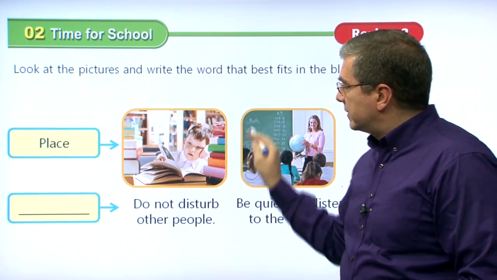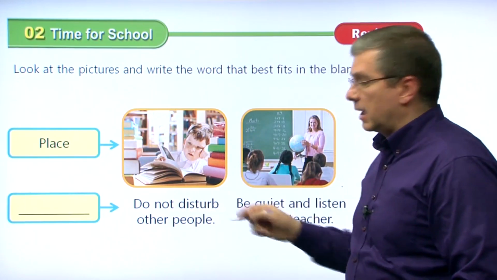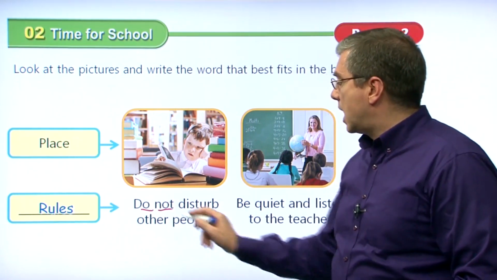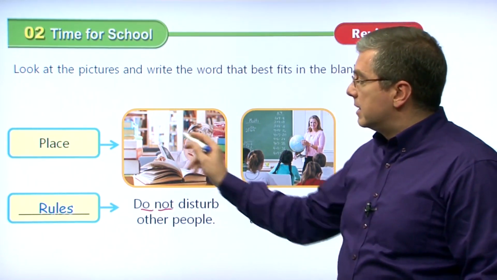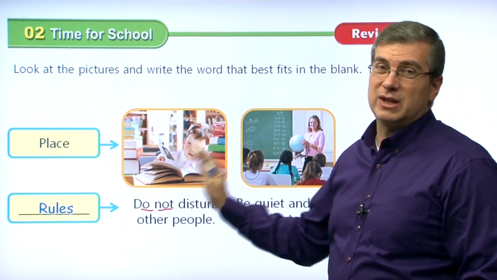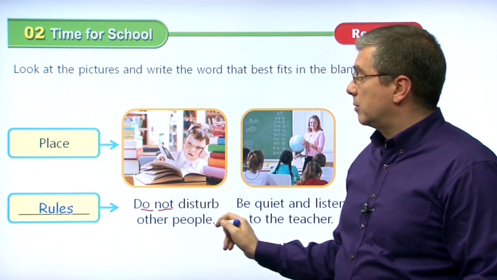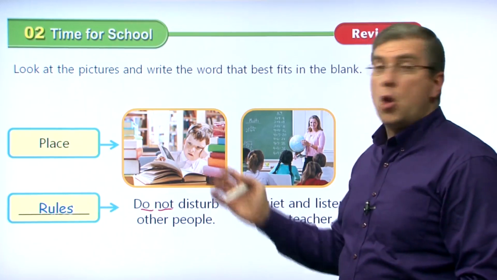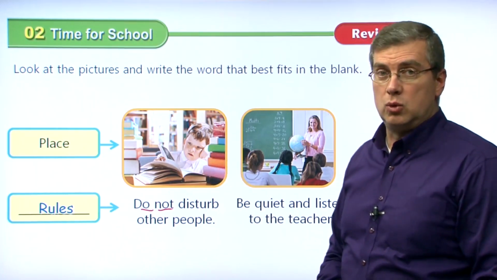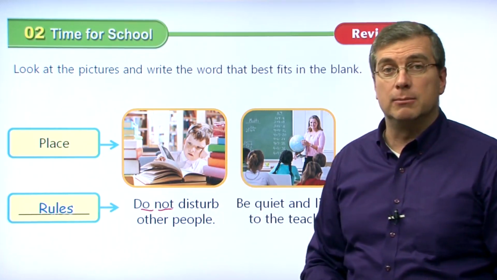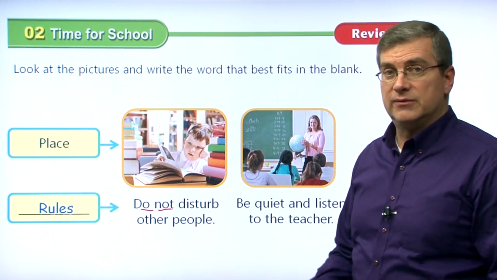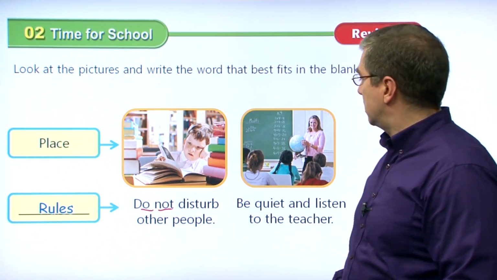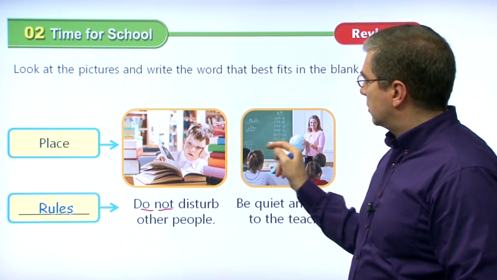So if these are places, right? What are these? I already said it actually. These are the rules, right? So do not disturb other people. This is a negative rule, what you must not do. Do not disturb other people. This boy, he's not disturbing anybody. He's obeying or following the rules. He's quietly reading a book by himself. He's following the rules.